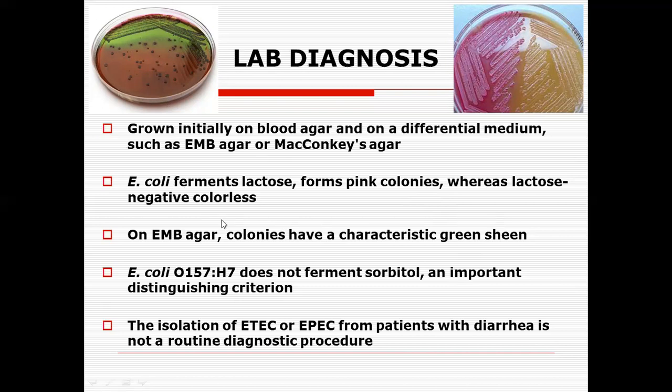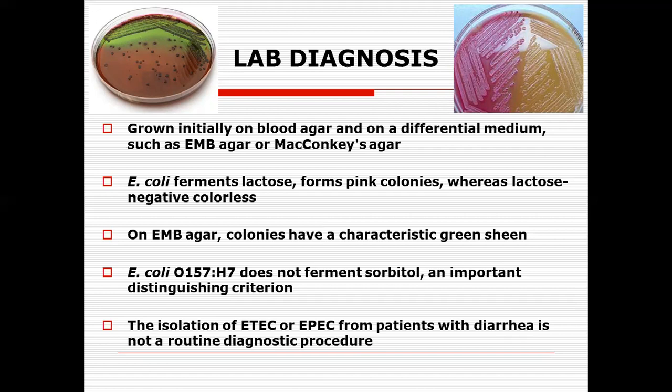And the Escherichia coli O157:H7 does not ferment sorbitol. And this is an important distinction criterion between the other strains of Escherichia coli and E. coli O157:H7. We perform the biochemical test, what we call the sorbitol fermentation test.